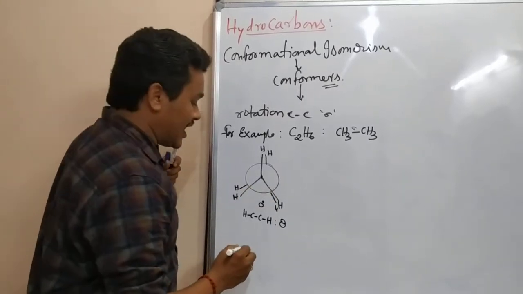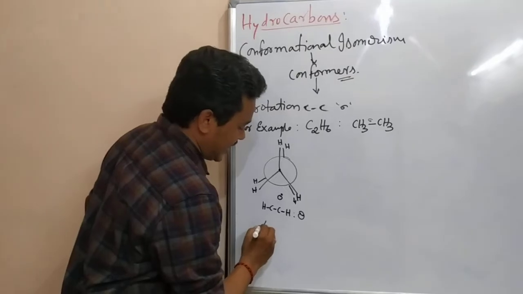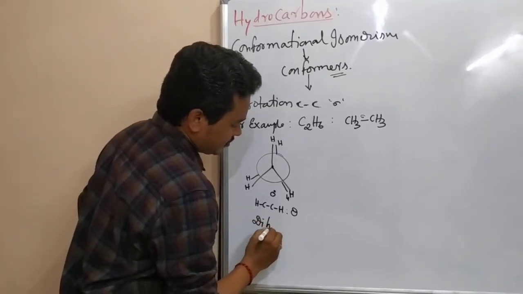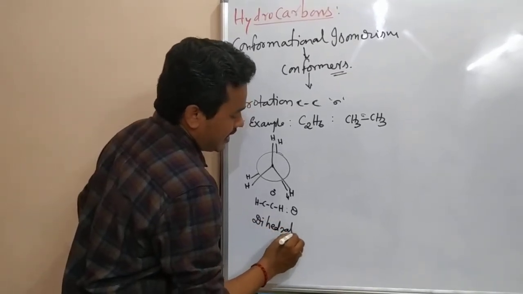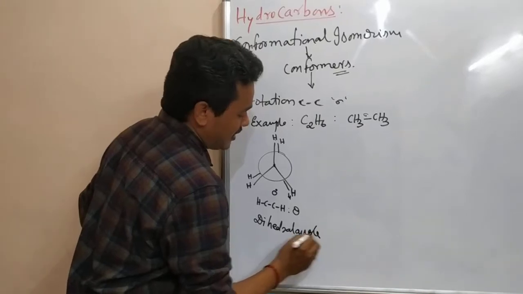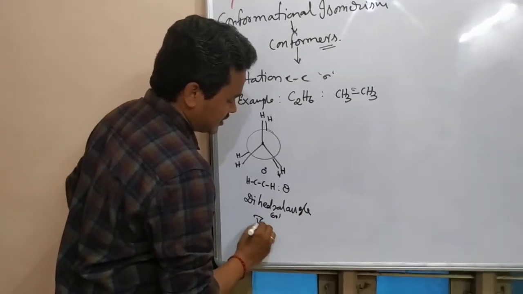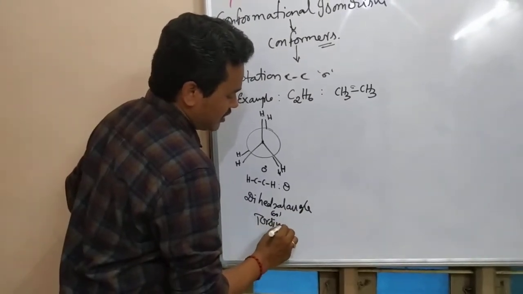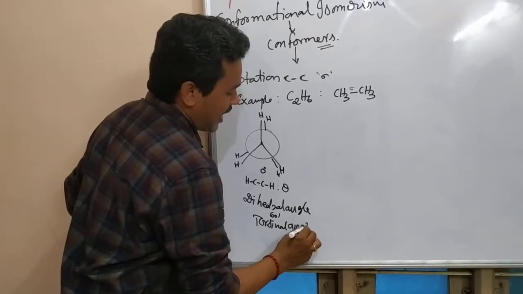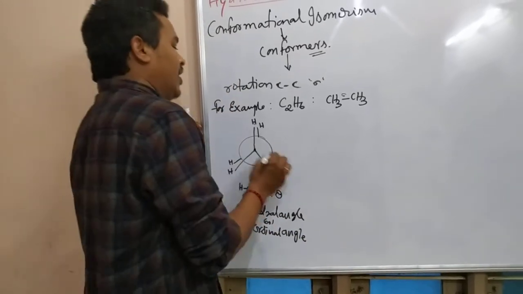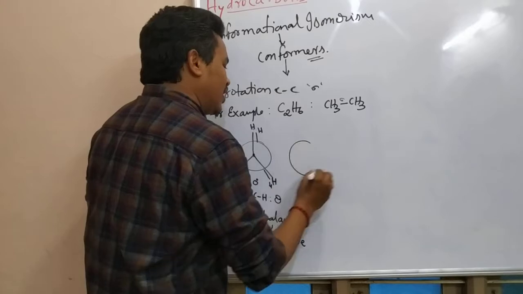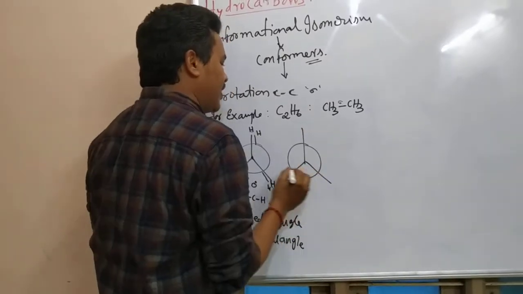That angle is called the dihedral angle, otherwise we can say torsional angle.